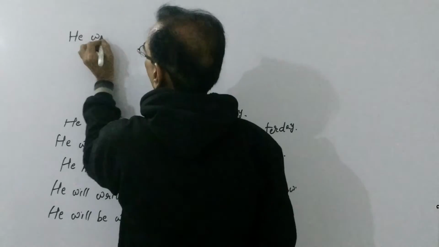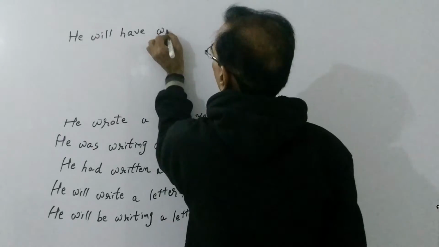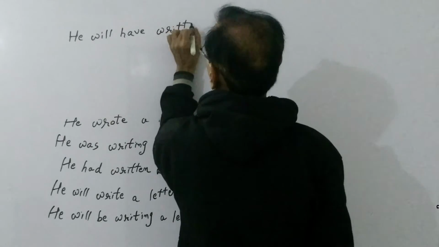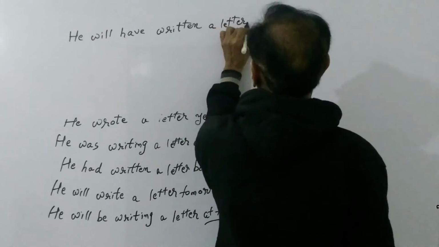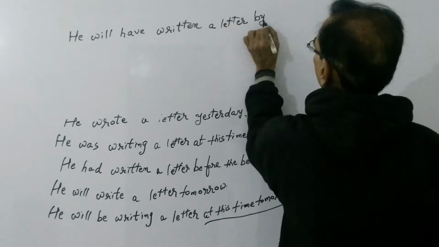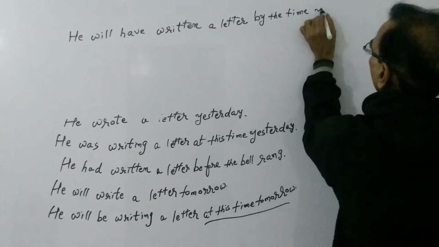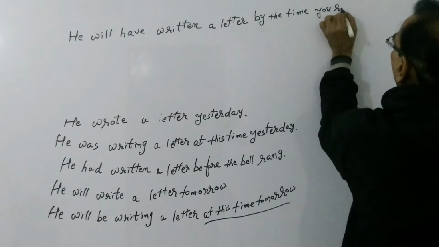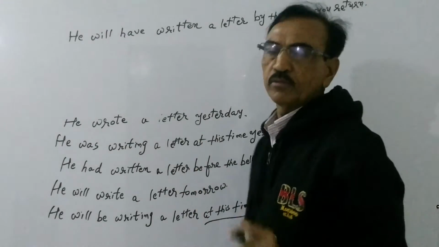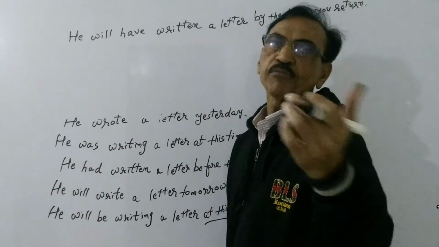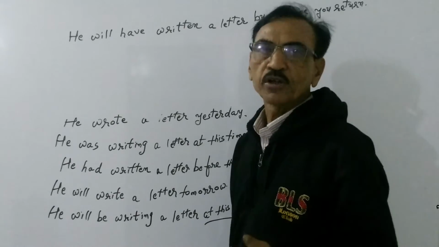He will have written a letter by the time you return. The action of writing a letter will have been over by some particular time in future. For denoting this idea, we use perfect future tense.